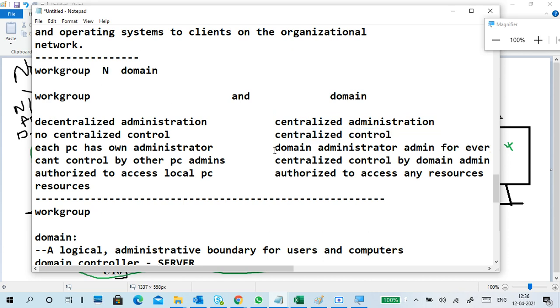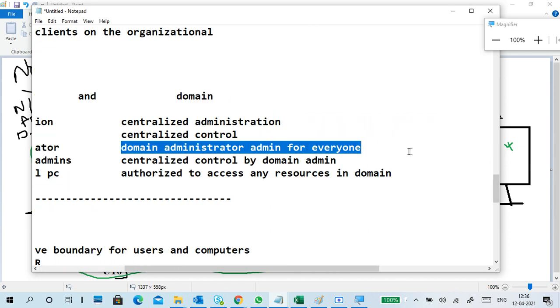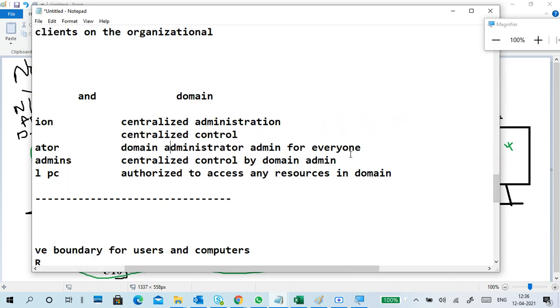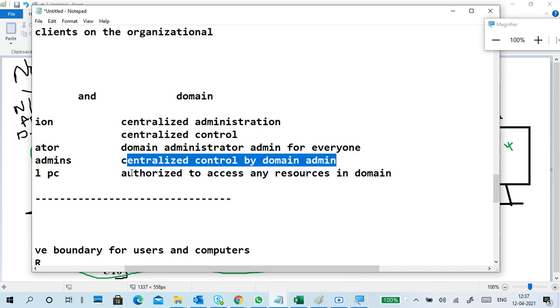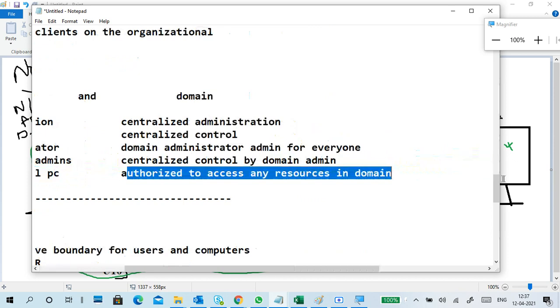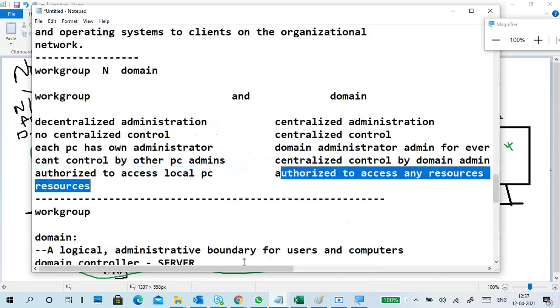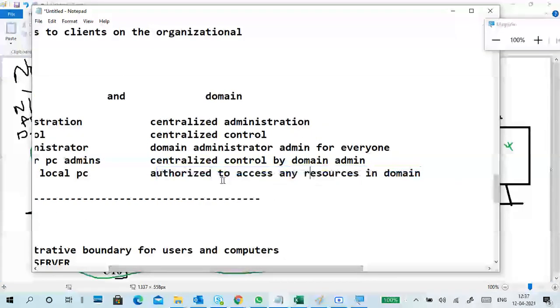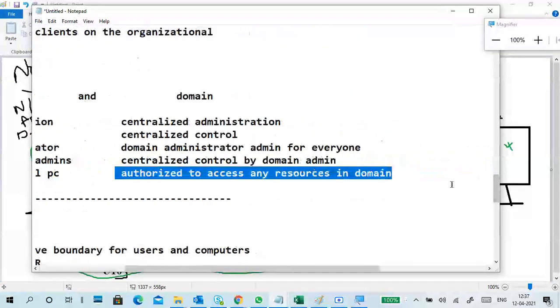The domain administrator is the admin for everyone in the domain, with centralized control, and is authorized to access any resources in the domain.